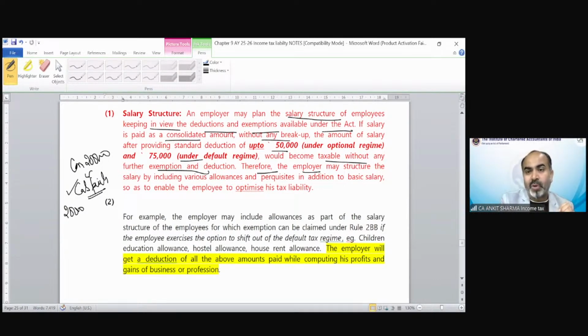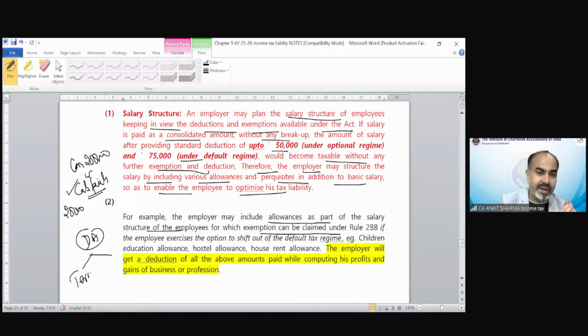Therefore, the employer may structure the salary by including various allowances and perquisites in addition to basic pay, so as to enable the employee to optimize his tax liability. For example, the employer may include allowances as part of the salary structure of the employee for which exemption can be claimed. Like for DA also, there are two kinds of dearness allowance: as per retirement terms and not as per retirement terms.